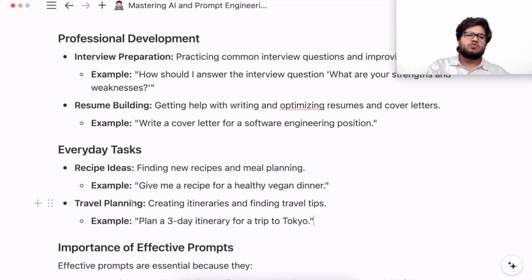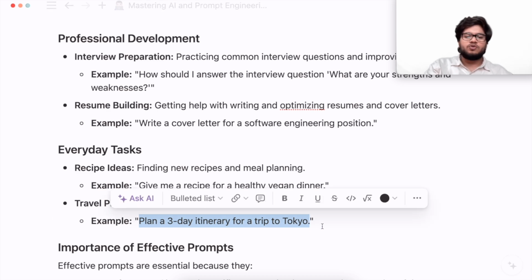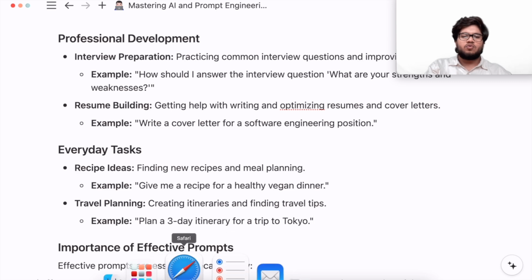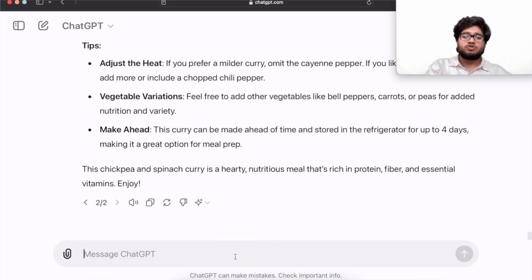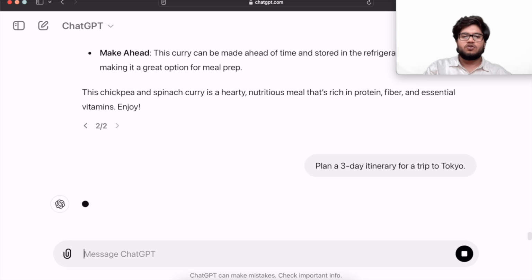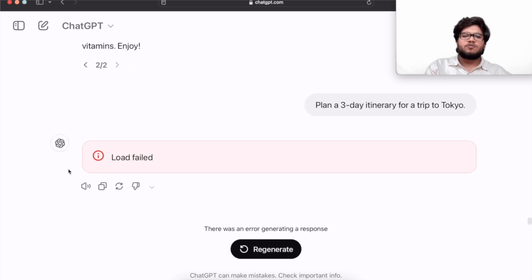Now, if you want to do travel planning, create itineraries and find travel tips: "Plan a 3-day itinerary for a trip to Tokyo." For example, I don't know anything about Tokyo, and I don't know what I should see or how I should plan my itinerary for Tokyo. So I'll just give a prompt to ChatGPT, and it will generate a response for me.